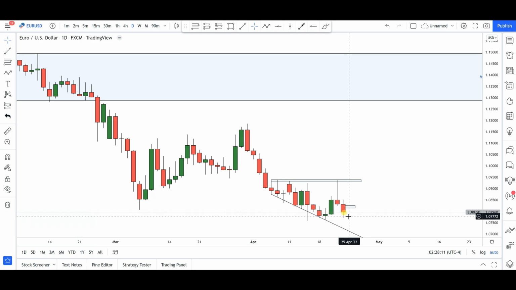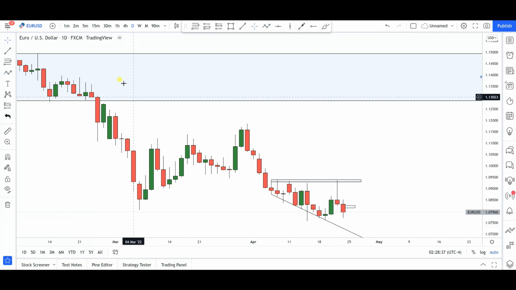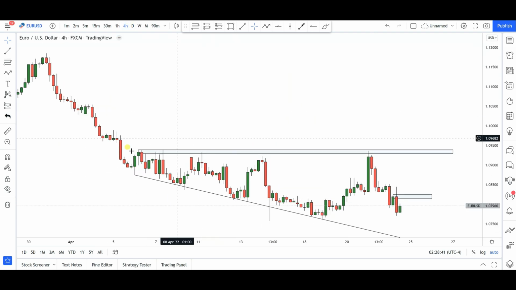Well, what are the possibilities now? What I would like to see is for the bears to come into this market and maybe give us another rotation to the downside to retest the return line of this triangle that I have just drawn here. Then from there we might get some kind of bullish reaction towards the high of this resistance area, or maybe a possible liquidity grab above that area before we get another swing to the downside. That's pretty much what I would love to see right now in Euro US dollar from the daily time frame. Now, if we go into the 4 hours time frame, things become a little clearer.